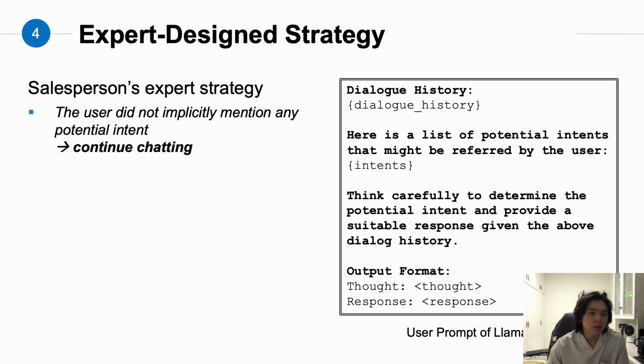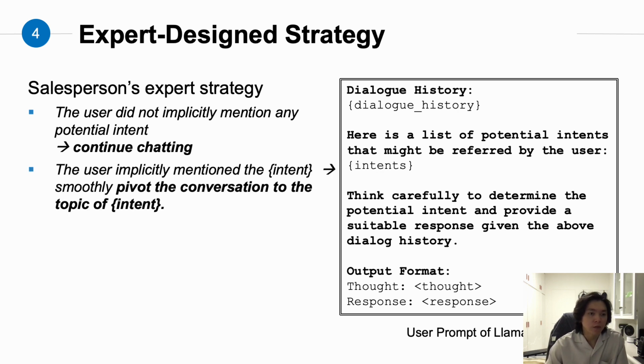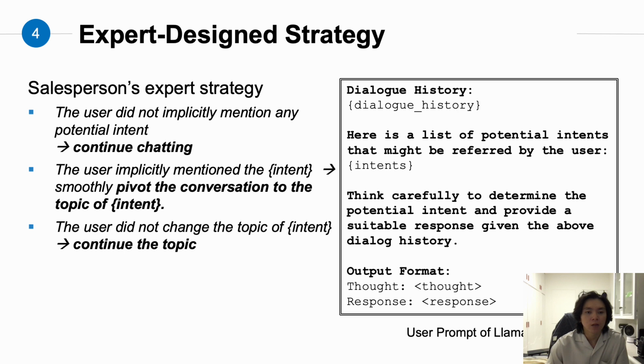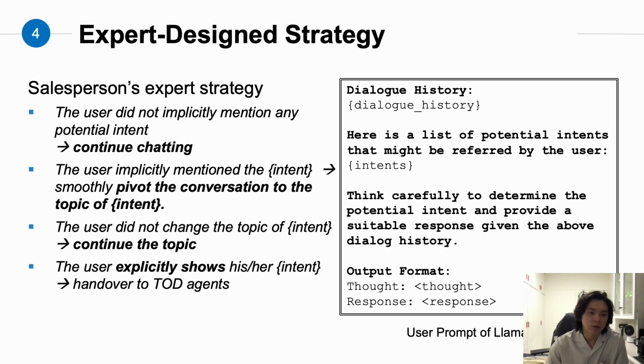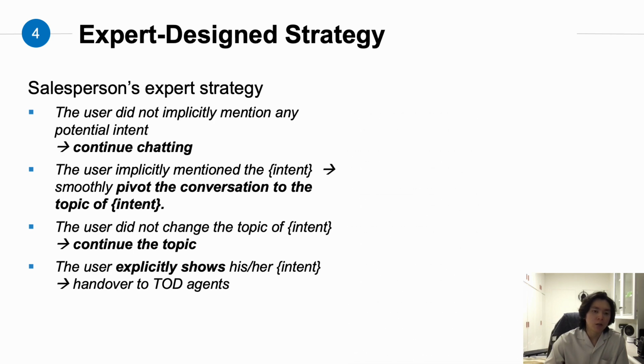First, if the user did not implicitly mention any potential intent, the model should continue chatting. Second, if the user implicitly mentioned the intent, the model should smoothly pivot the conversation to a topic. Third, if the user did not change the topic, the model should continue the topic. Finally, if the user explicitly shows his or her intent, the model should hand over the conversation to TOD agents. And what we're going to do is to incorporate these strategies into large language models.